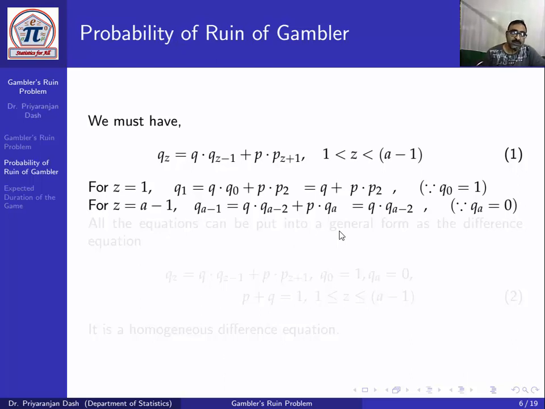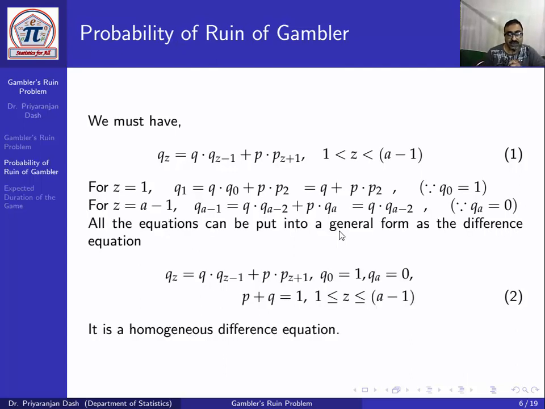Now we can generalize qz as qz equal to q into q(z minus 1) plus p into q(z plus 1), with the boundary conditions q0 equal to 1, qa equal to 0, and p plus q equal to 1, where z lies between 1 and a minus 1. This is a homogeneous difference equation.